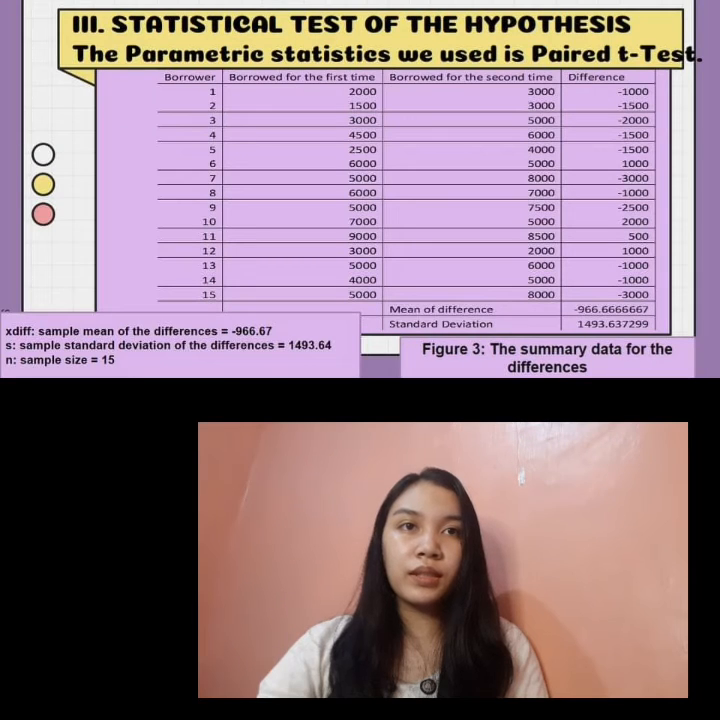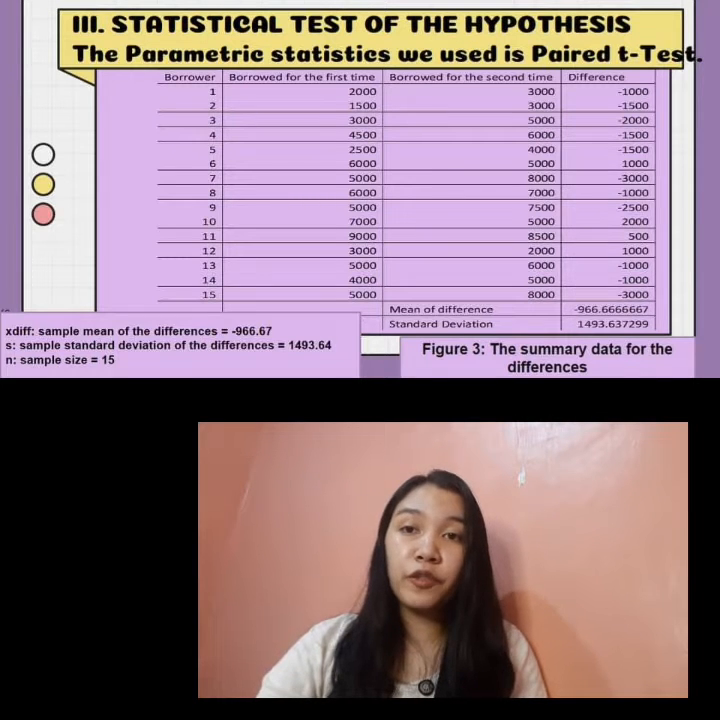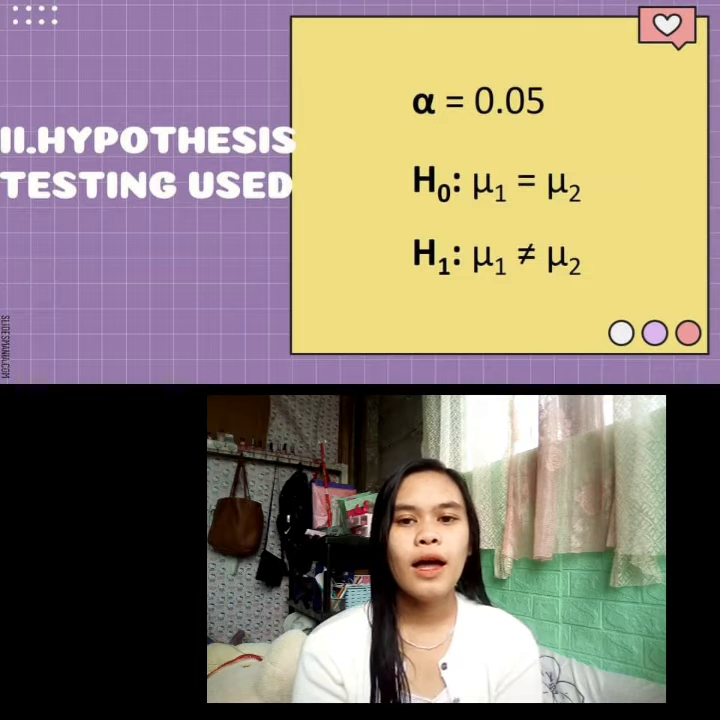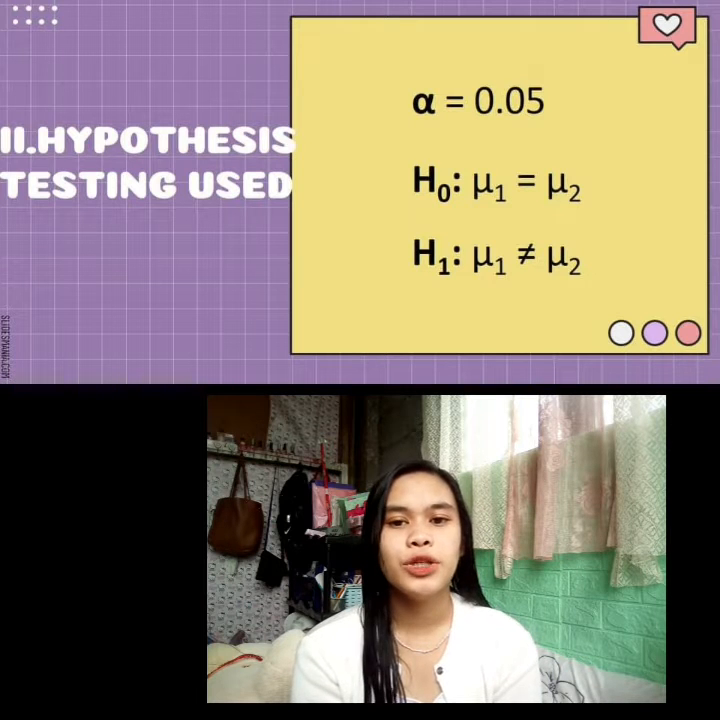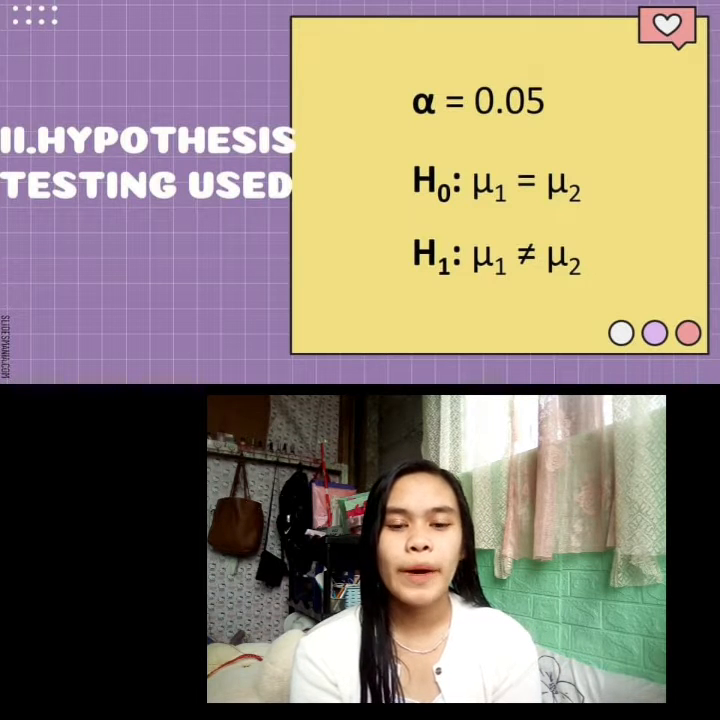The statistical test of the hypothesis. The parametric statistic we use is the paired t-test. This analysis report aims to know the effectiveness of the money lending business by how frequently the customers borrow from the business and how much they have borrowed. We take samples of 15 individuals who borrowed money from the business. For hypothesis testing, we will perform the paired samples t-test with the following hypotheses.